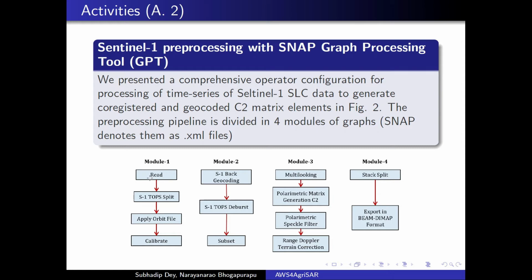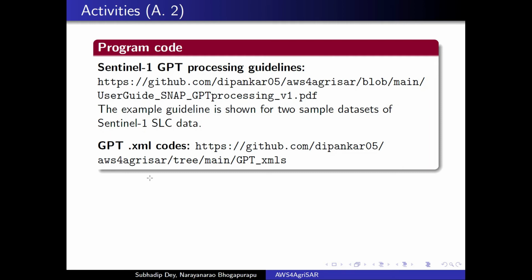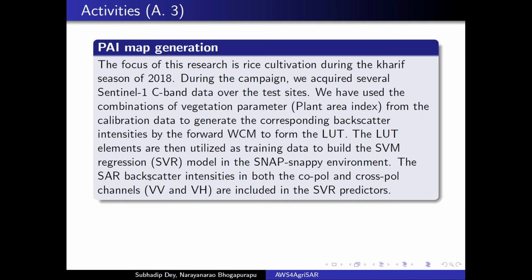The pipeline runs from importing the data to exporting the data in polarimetric covariance matrix format. The required processing algorithm is openly available at the following repository along with a set of configuration guidelines to utilize the proposed workflow. Proceeding to the next objective, plant area index map generation.